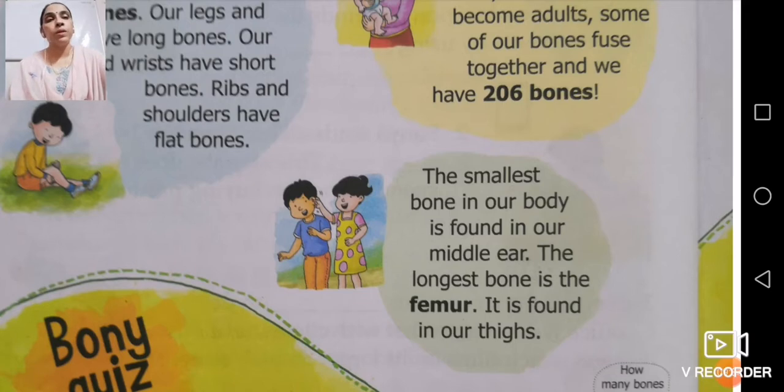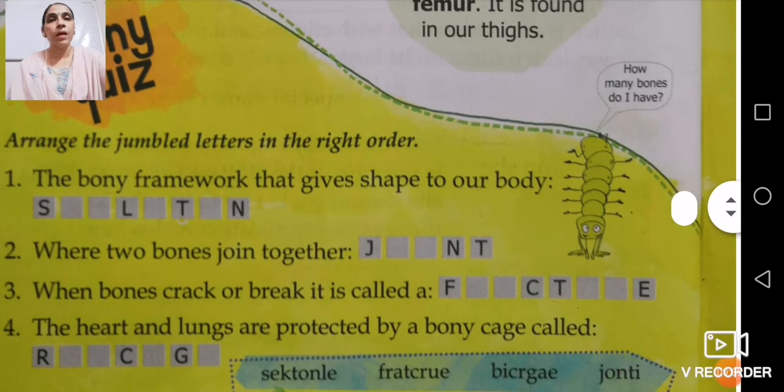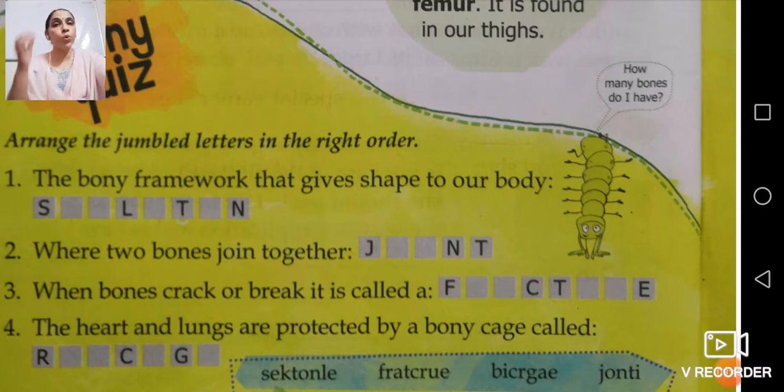So now what next? We have a bony quiz. Arrange the jumbled letters in the right order to answer the following. The bony quiz is given on that same page. The answers have been given in the help box, but they are given in jumbled letters. You have to arrange them in the right order so that you get the answer.